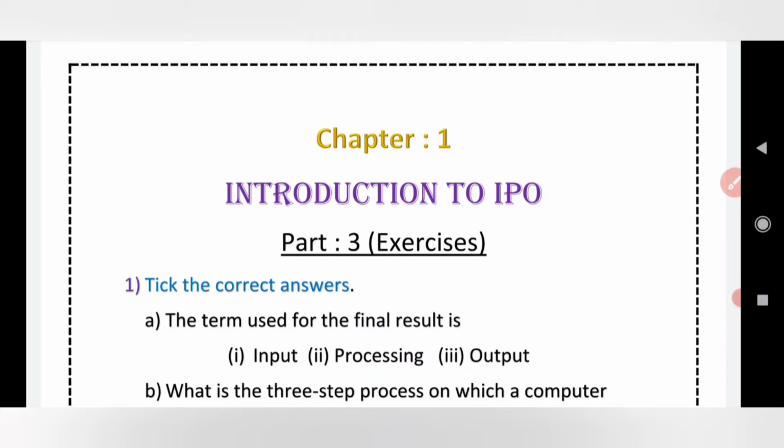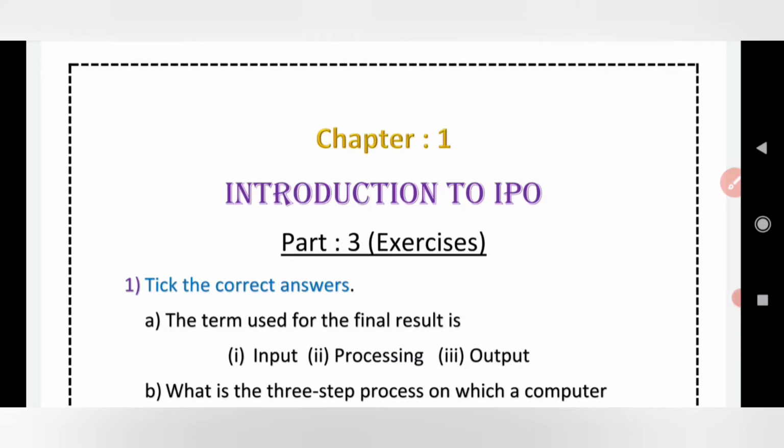In short summary, a computer has four main parts: monitor, CPU, keyboard and mouse. A computer goes through three steps to perform any task, that is input, processing, output, or the IPO cycle. Input is the data and instructions given to the computer. Processing is the action of converting the input into a meaningful result, and output is the result displayed by the computer after processing. A computer is very fast, accurate and a multitasker. A computer has no feelings and no IQ. So by this we have completed our revision of chapter first.